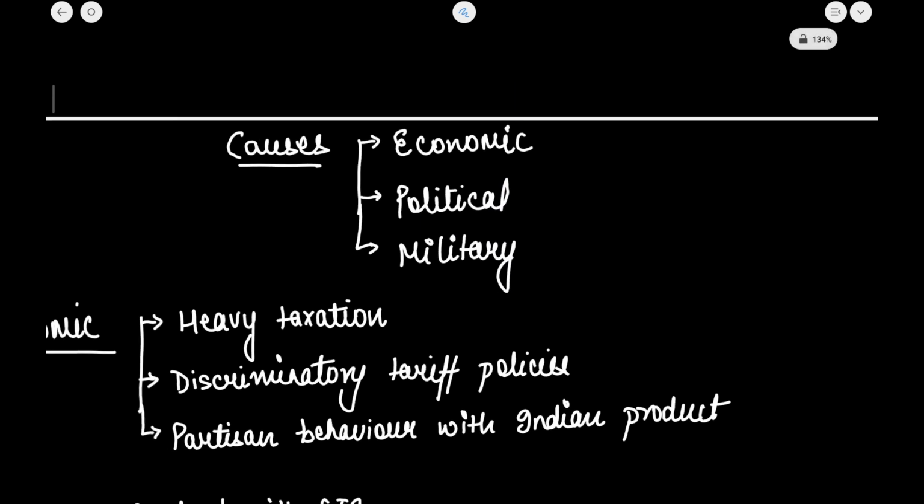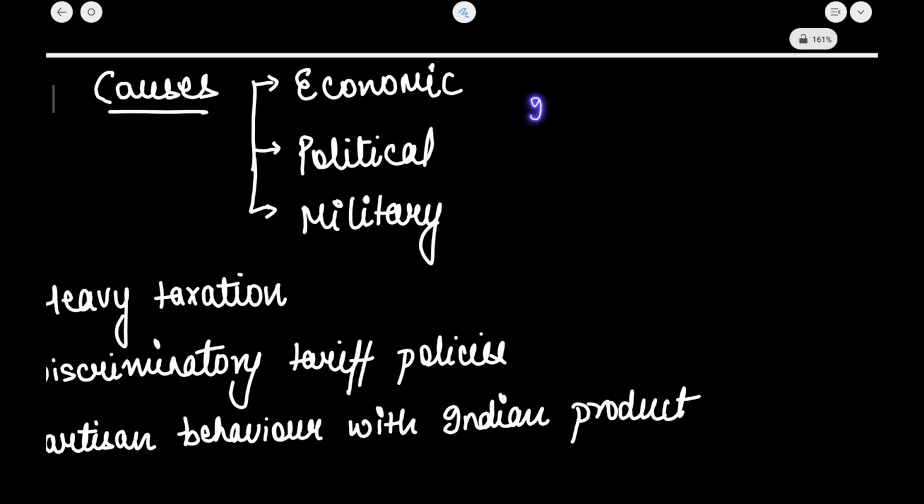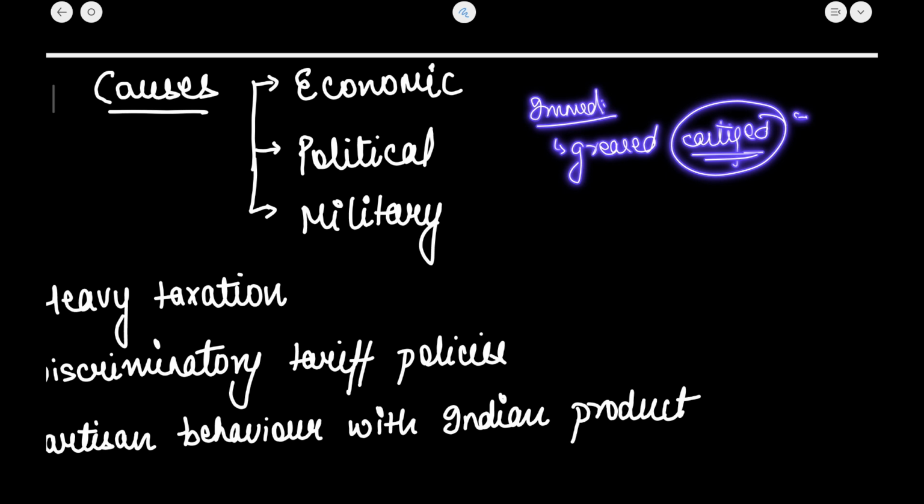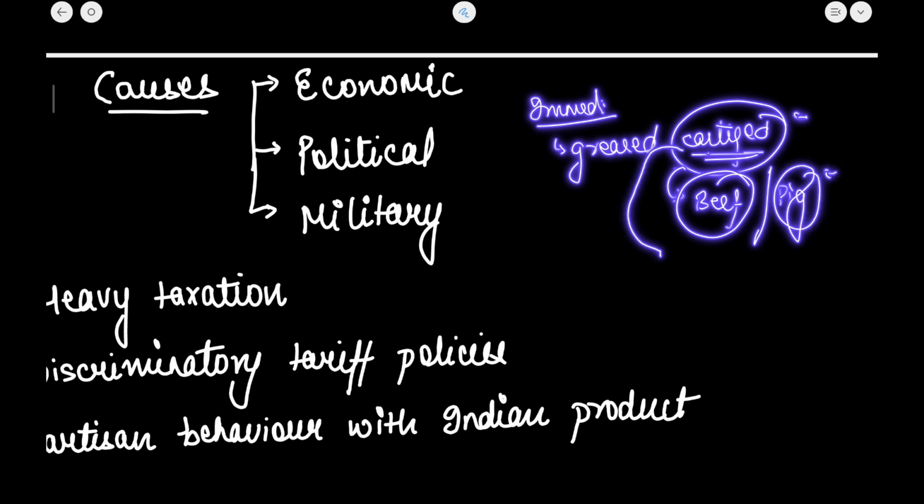Now, if I talk about the immediate reason, the immediate reason was the use of greased cartridges. Now, these greased cartridges were to be opened by using the teeth or mouth. You had to put it in your mouth and open it. So these greased cartridges were believed to be made up of beef, cow flesh, and pig fat. Okay, so this severely harmed the religious sentiments of the Hindus and Muslims.